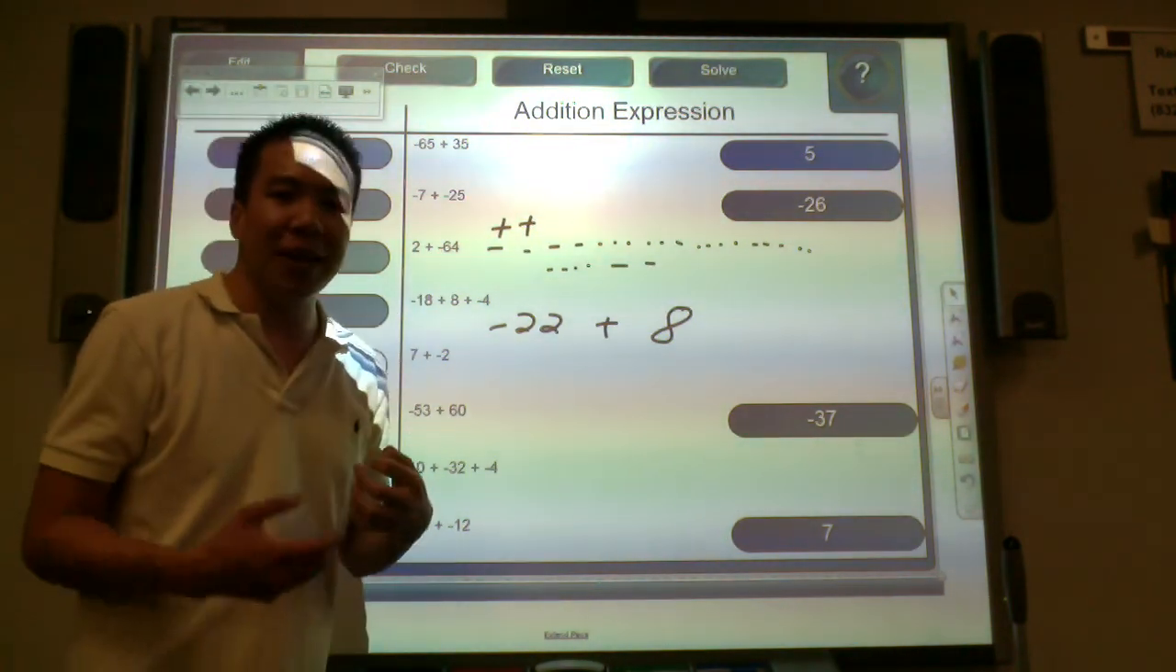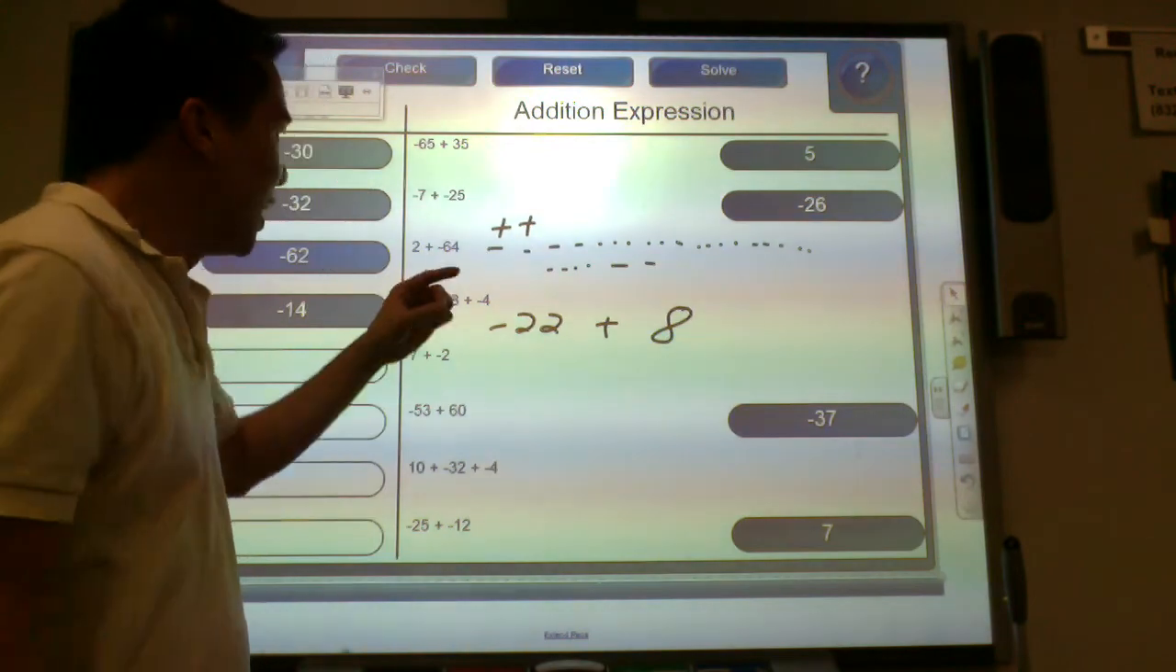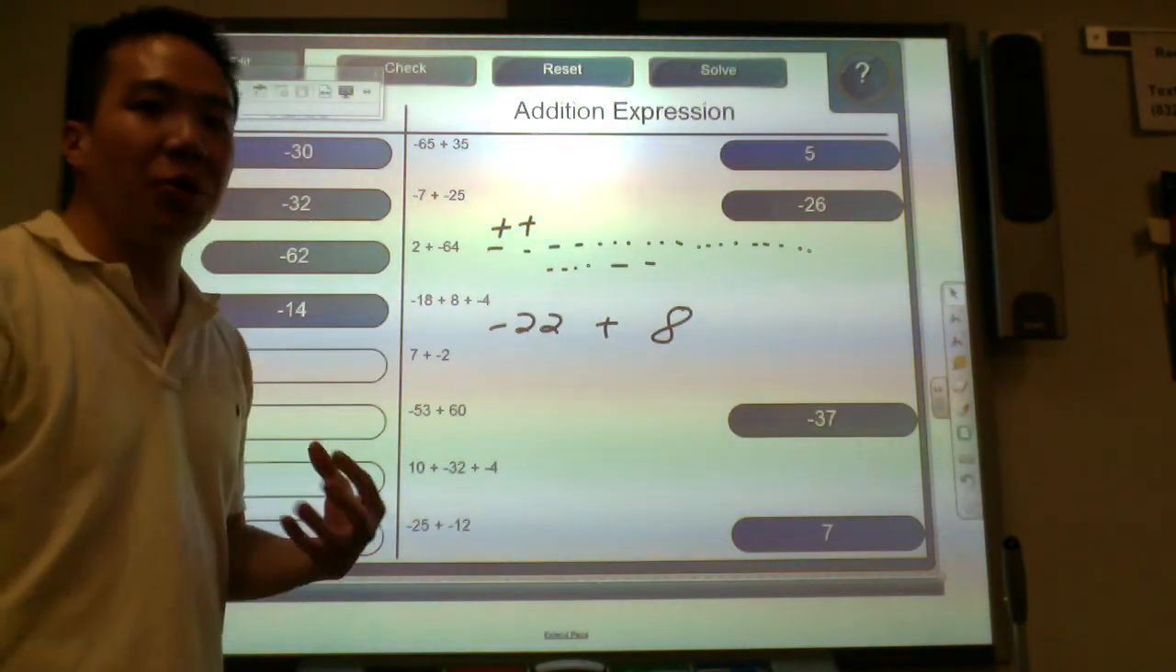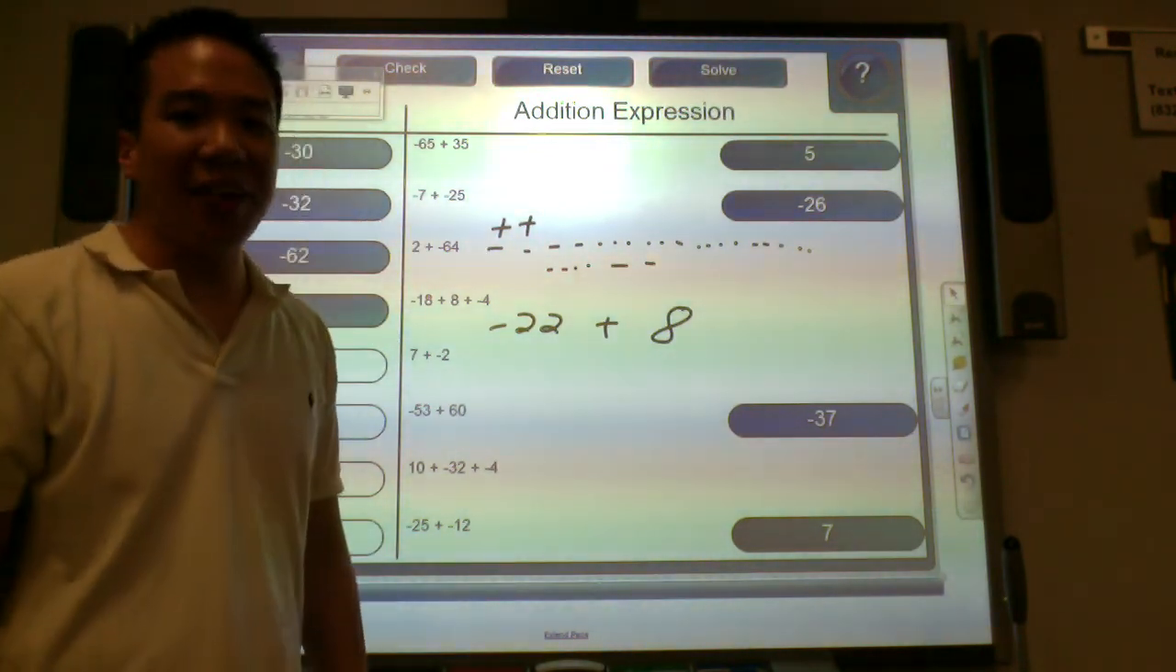But try to make it more intuitive. Try to look at it and think of a storyline to help you out on this. So this is the study of adding integers.